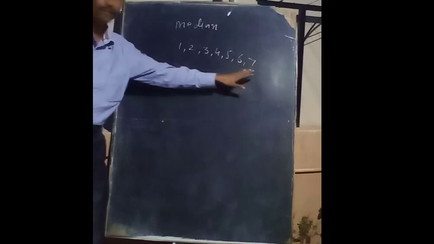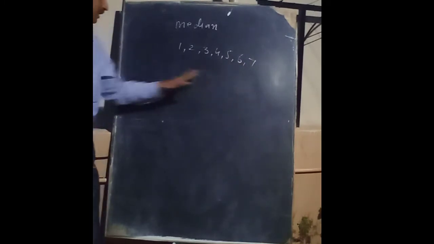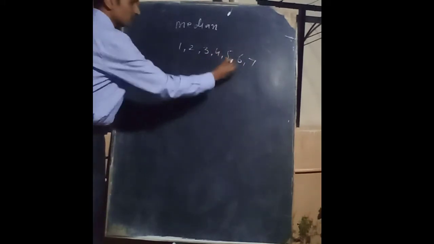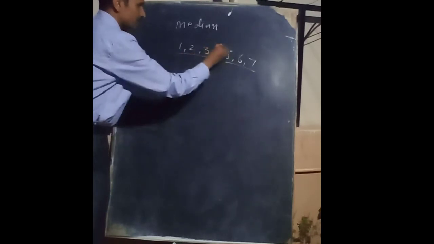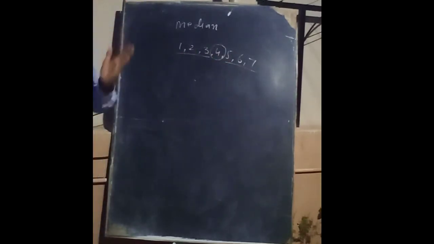So the total number is 7. In that, what is the middle number? On this side 3 are left, on this side 3 are left. So the middle number is 4. So this is the median for that.